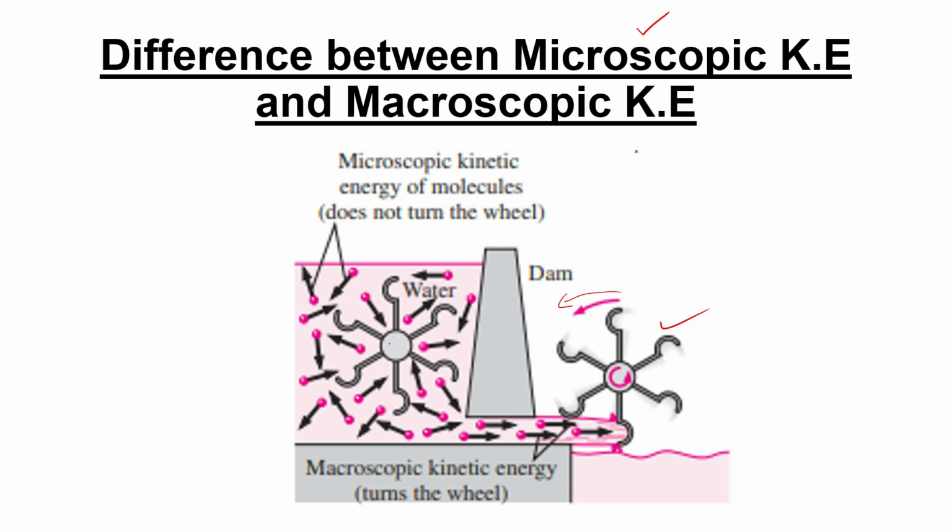So macroscopic energy is associated with molecules that have a fixed direction. It is an organized form of energy. You can say that the macroscopic form of energy is an organized form of energy. Microscopic energy is the energy associated with the molecules which move in random directions. That means you cannot extract energy from this microscopic energy or the internal energy easily, but it is easy to extract energy from the macroscopic kinetic energy. That means the potential energy or the kinetic energy of the system, you can easily extract energy.